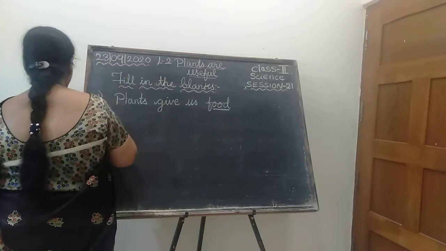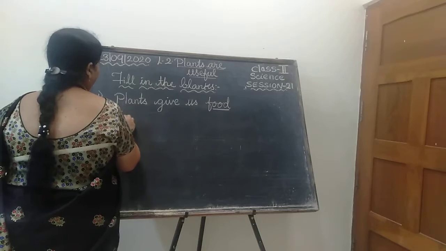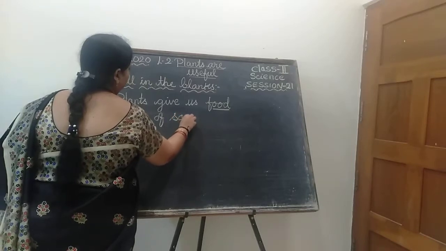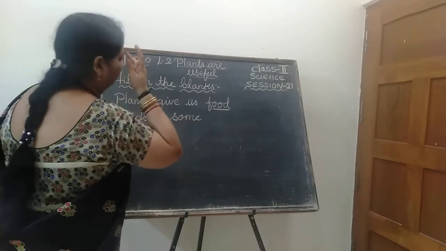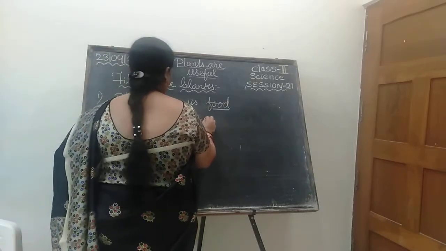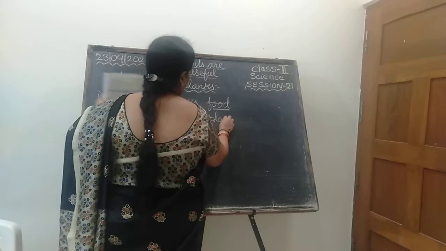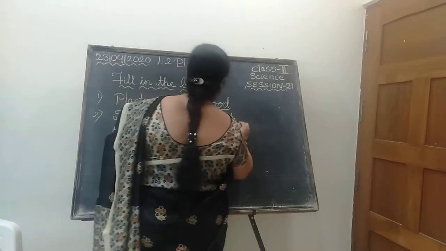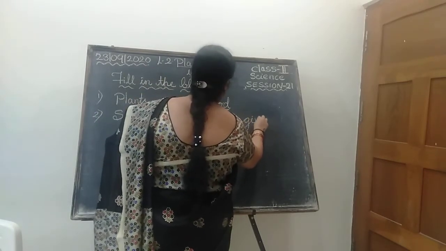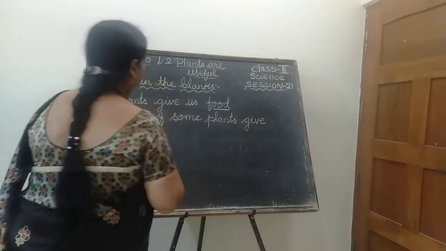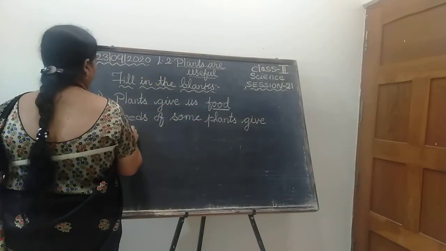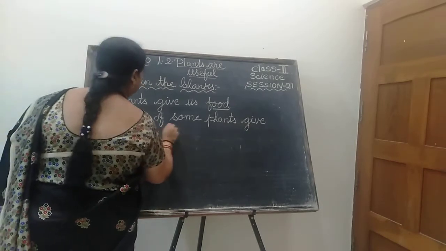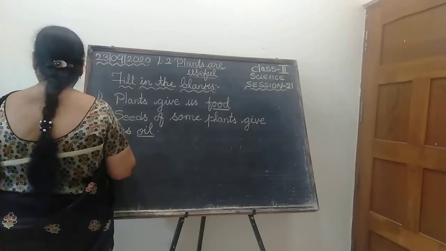Second one, number 2. Seeds of some plants, capital S. Can you follow my handwriting? Is this handwriting very clear for you? Seeds of some plants give us what? Flowers, oil, or fruits? They give us oil. Seeds of some plants give us oil.